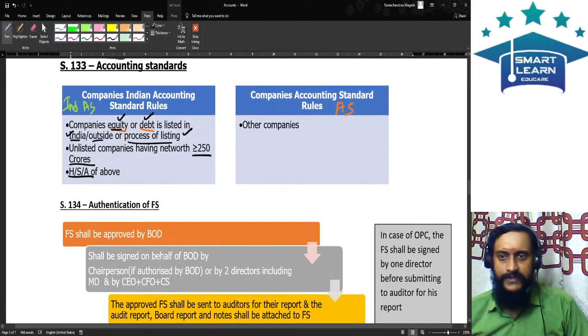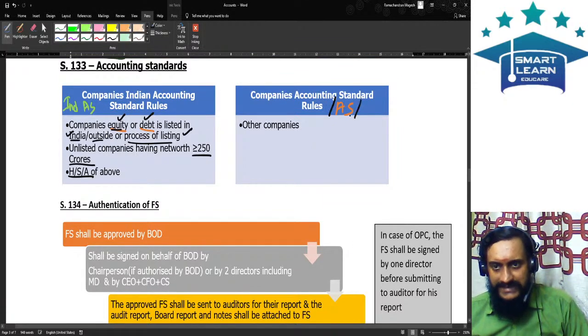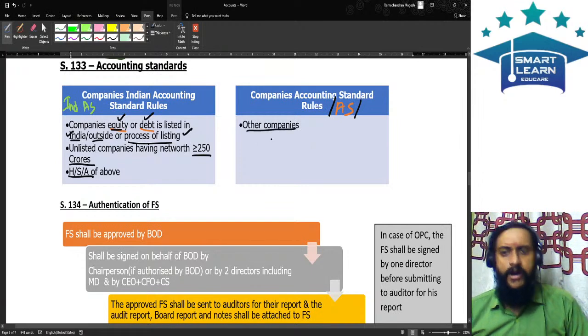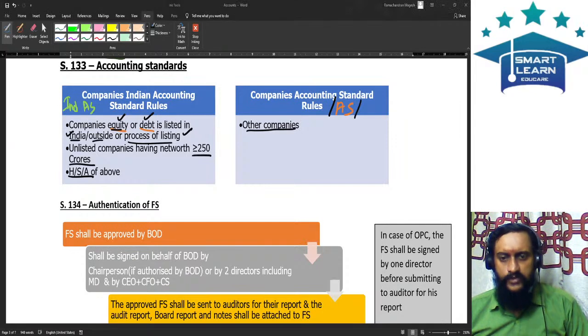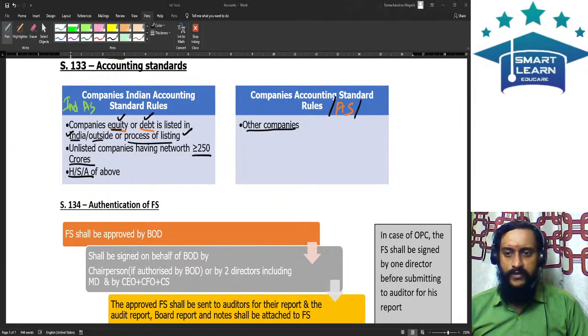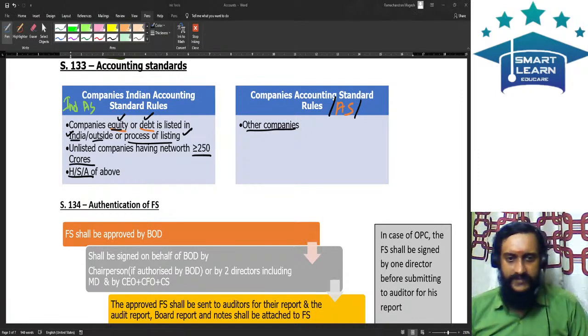And with respect to accounting standards, the normal accounting standards are applicable for all companies other than Ind AS companies. At the intermediate level, you are reading the accounting standards now. At final level, you will be reading only Ind AS. In Final Accounts there is only one chapter, Ind AS. All the Ind AS provisions will be there.